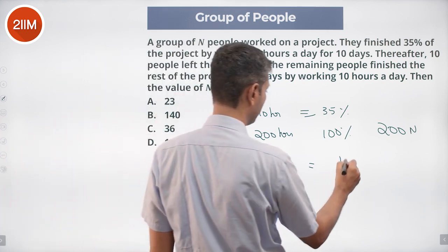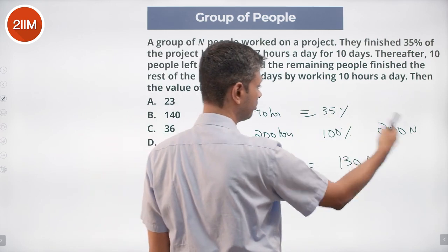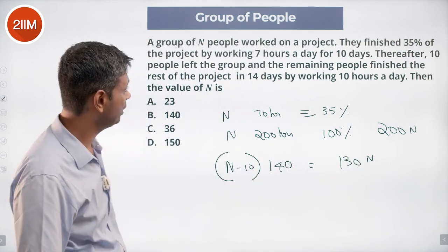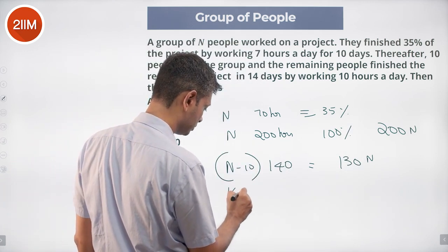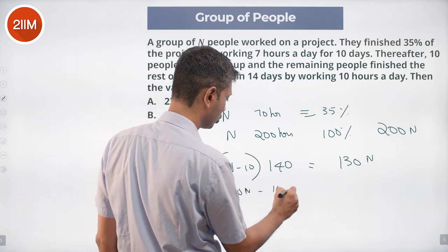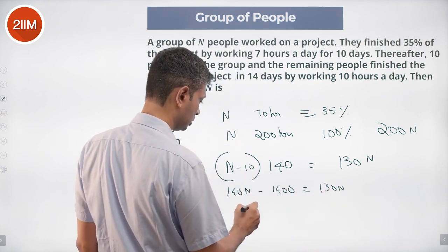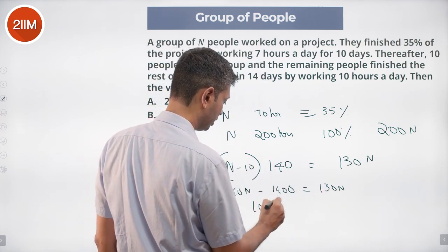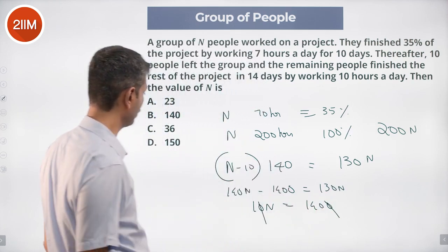So this required 130N, which is 200N minus 70N. Simplify: 140N minus 1400 is 130N, or 140 minus 130, 10N is 1400, or N is 140.